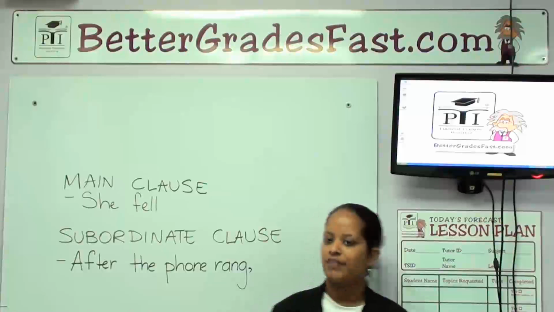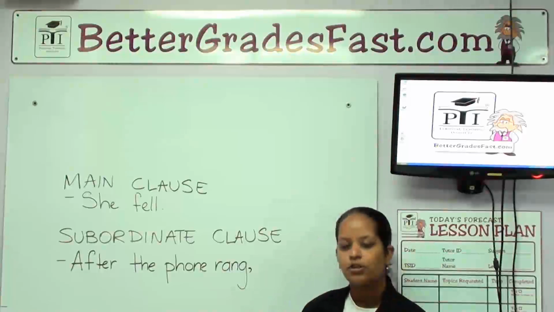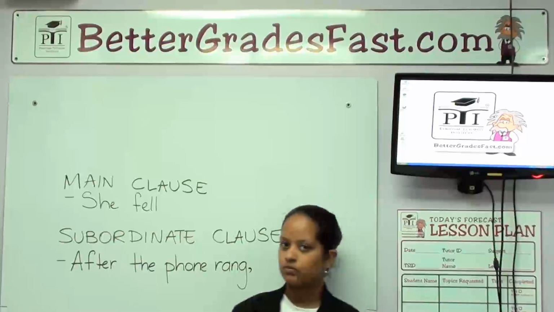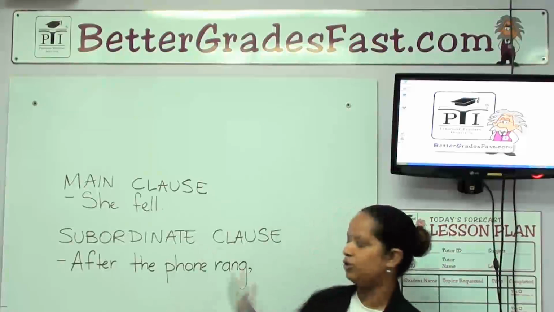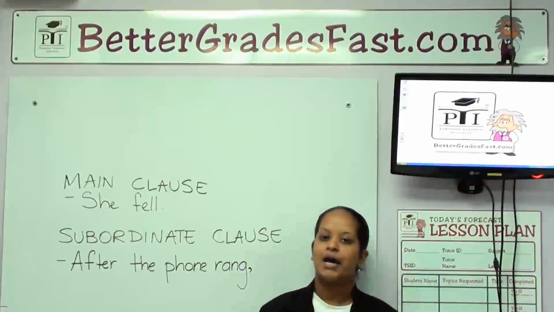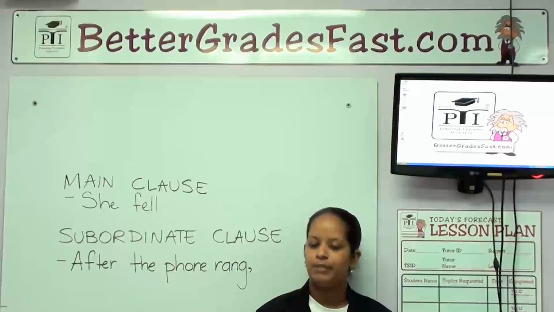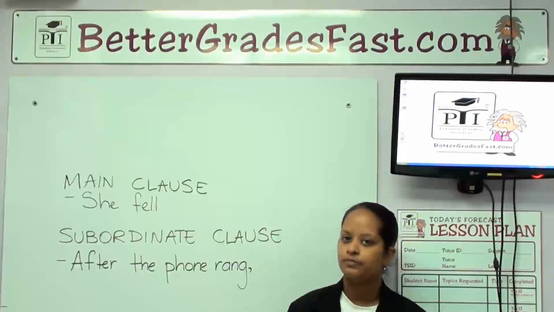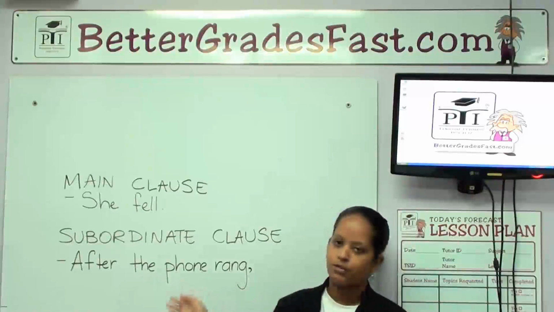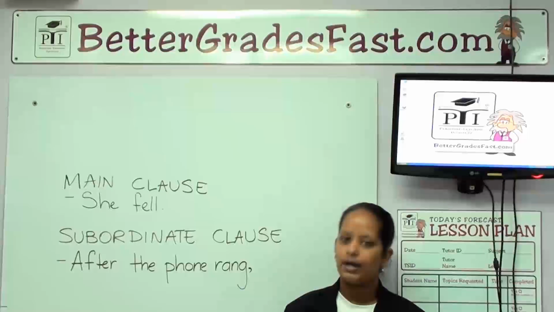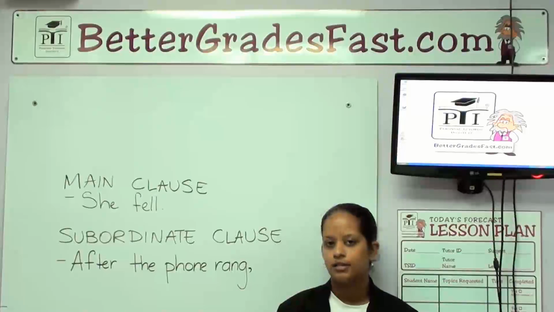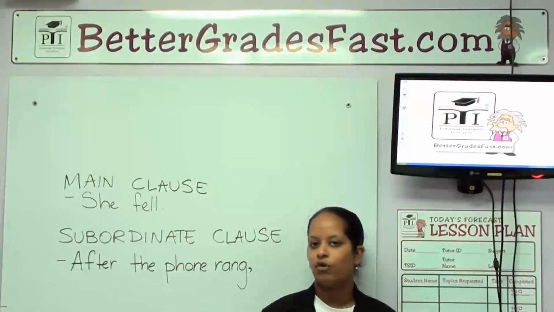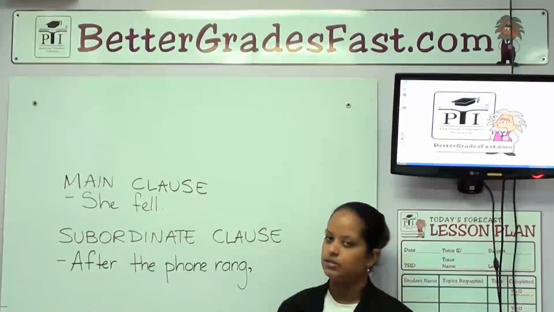On the other hand, if I have a sentence that says, after the phone rang, my mother ran to answer it. After the phone rang would be your subordinate clause. My mother ran to answer it would be the main clause because that part of the sentence can stand alone. You cannot say after the phone rang, full stop, but you can say my mother ran to answer it, full stop. Subject and verb are present, therefore these are considered clauses.